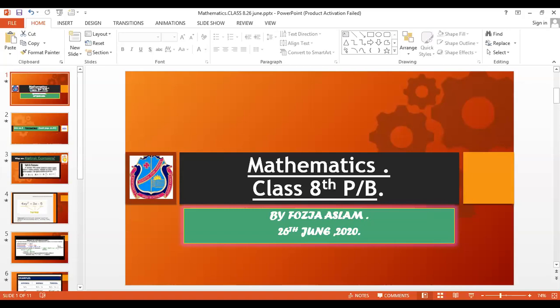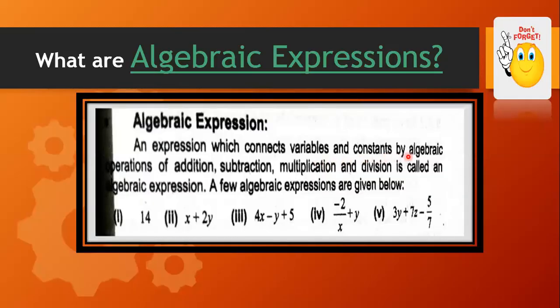I have taken this definition from your book. See, what is an algebraic expression? We will consider it like a short question. The answer would be: an expression which connects variables and constants by algebraic operations of addition, subtraction, multiplication, and division is called an algebraic expression.